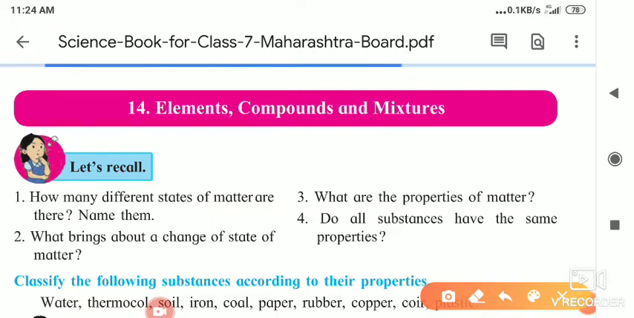A mixture is also the mixing of two or more compounds, but here there is no particular proportion. Okay, that is the general information about elements, compounds and mixtures.